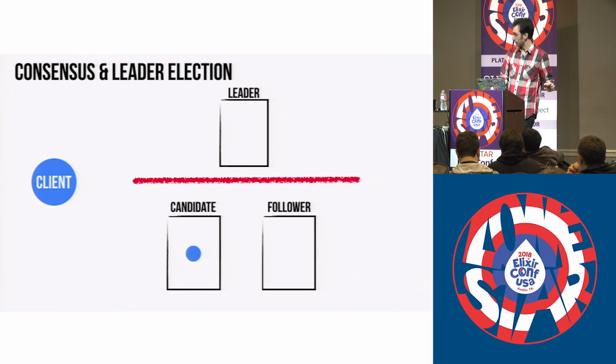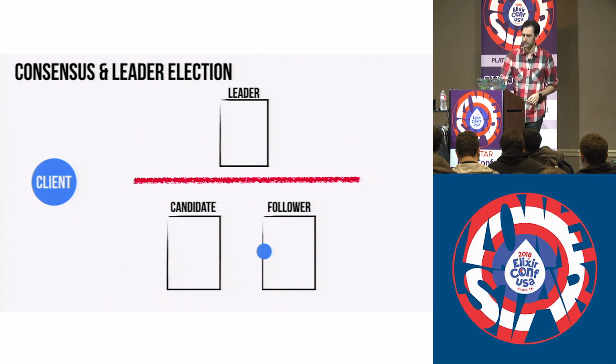At this point, the client can try the other nodes to figure out who the leader is and who to send messages to. So it'll figure out that it's this one. It'll send a message. That node will again replicate. It'll be stored to that follower's log. When it's done, it comes back and sends it back to the client. And everything is good.